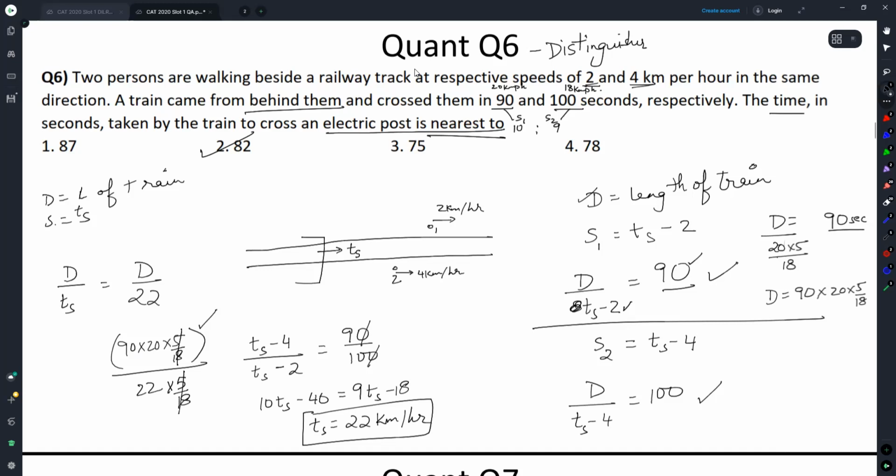So this can go, this can go, this will go 11, this will go 10. We finally reach the same set of numbers, 900 by 11, which will give us 81.9. The closest to that is 82. There are traps here. There are things that you have to take care of. But in case you understand the ratios and speeds, these are under 1 minute doable questions. If you understand ratio of speeds, then those triggers are in place. Otherwise, it may well take you upwards of 2 minutes to handle.